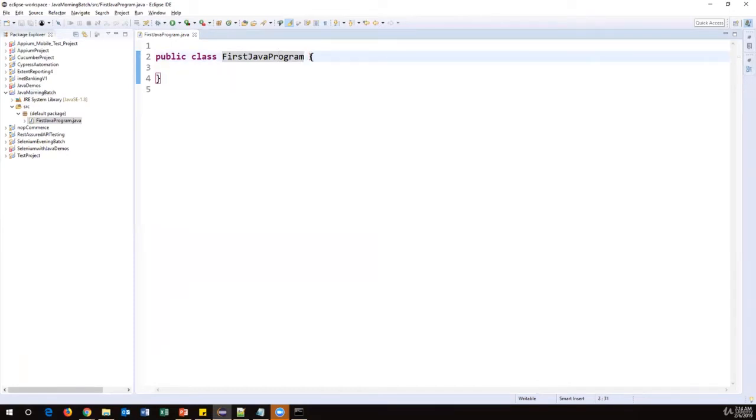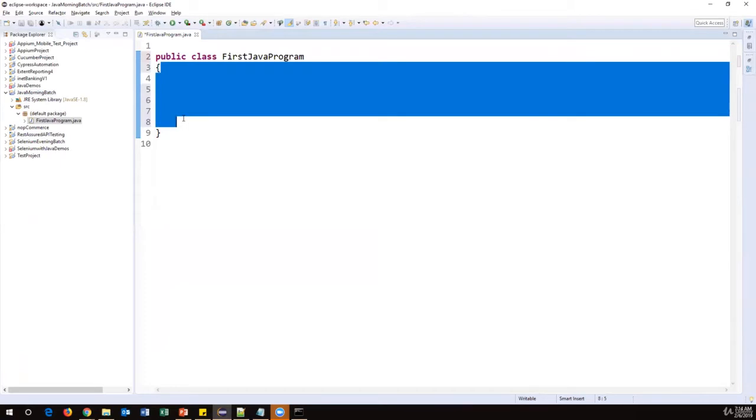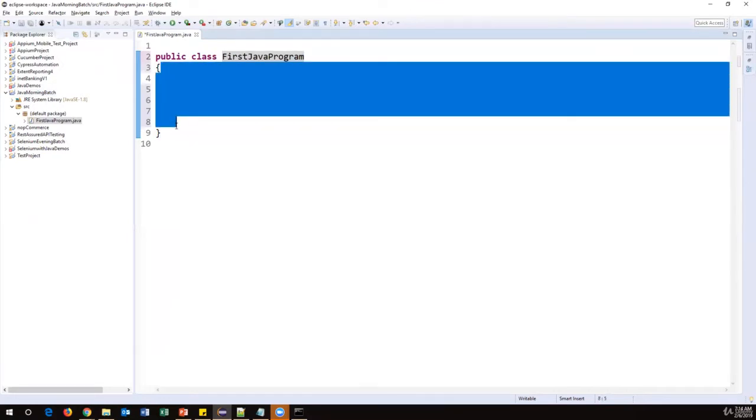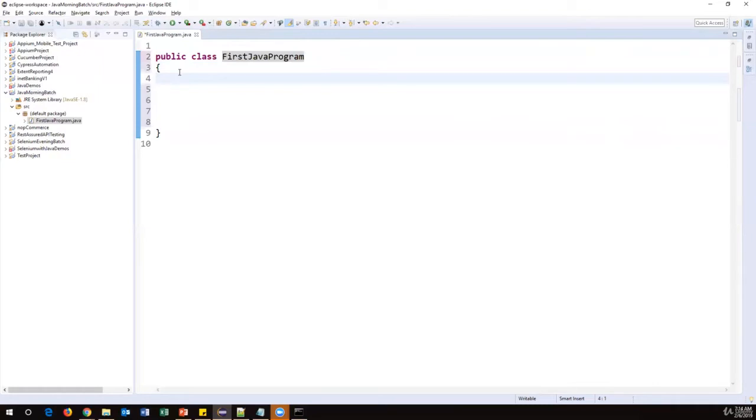This brace can be on the next line also. Okay, so this is called the block of your class, or its scope. We can say this is the area of the class. Here the class starts and here it ends. Within this, we can create our Java code, methods, and variables; everything will be part of your FirstJavaProgram class. So inside this class area, we have to include our Java code.